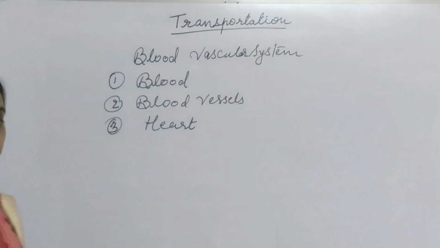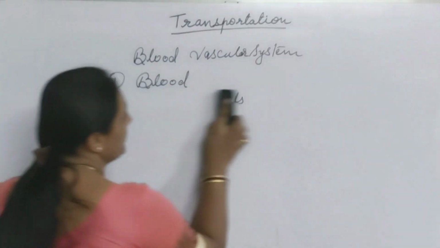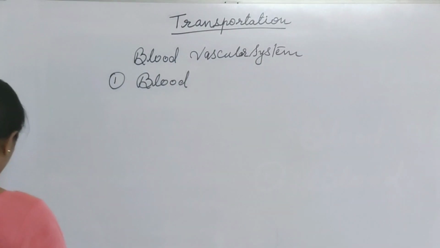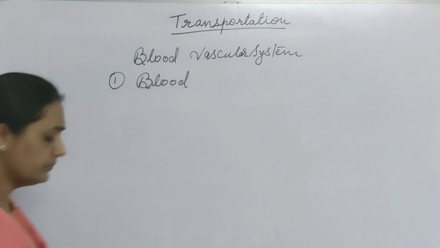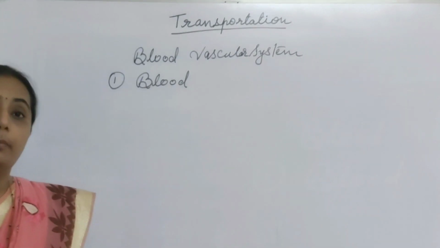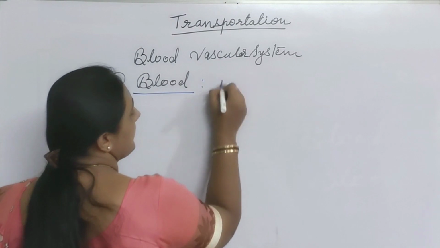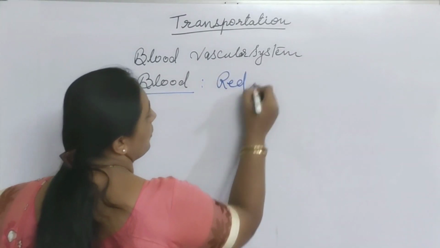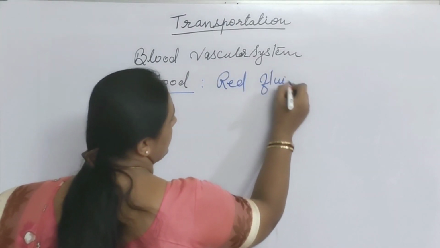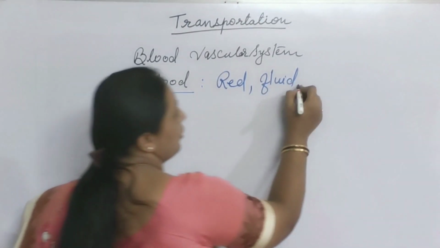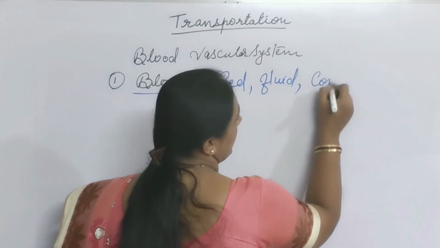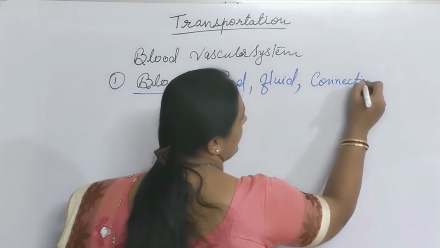What is blood, and what are the components of blood with the different functions of blood? So what do we mean by blood? Blood is a red colored fluid matrix, a connective tissue.